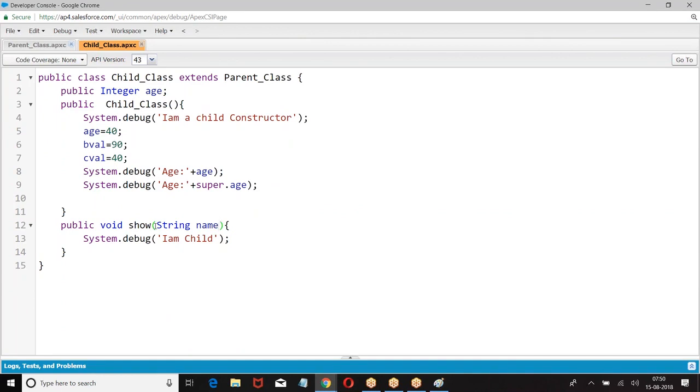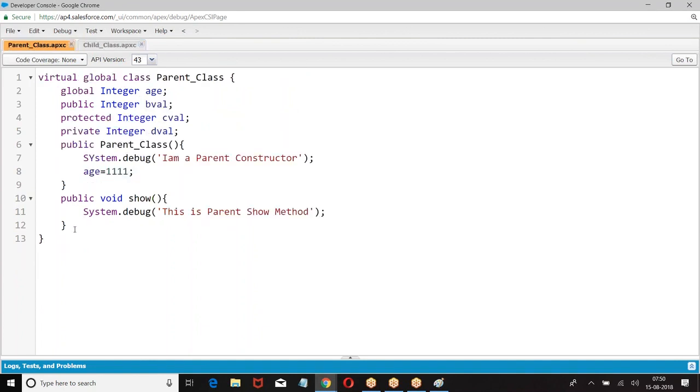Are you getting? Parent class and child class have the same method, meaning the name of the method should be the same, the number of parameters should be the same, the type of parameters should be the same, and the order of the parameters should be the same. Then only they are considered. If not, it is considered overloading. I hope you are good with this.